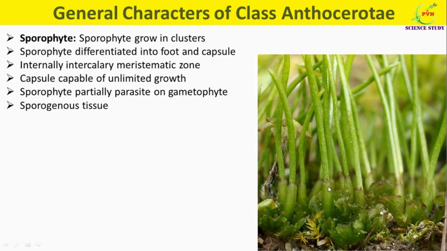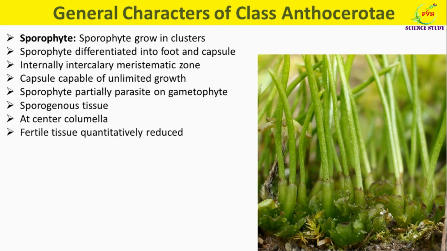In the sporophyte, internally sporogenous tissues are found. These sporogenous tissues later on produce spore mother cells and then spore tetrads and spores. Internally at the center there is a solid core of sterile tissue called the columella. It is made up of narrow elongated cells arranged in 16 vertical rows. The sporophyte shows a maximum amount of sterile tissue and the fertile tissue is quantitatively reduced. The mature spores are thick-walled, tetrahedral in shape, vary in color from dark brown, black to yellow, and are variously ornamented.